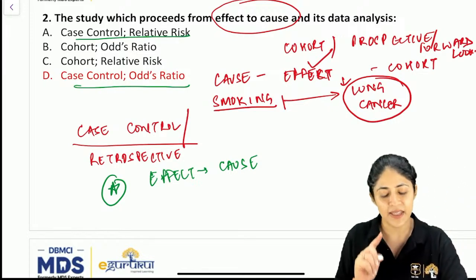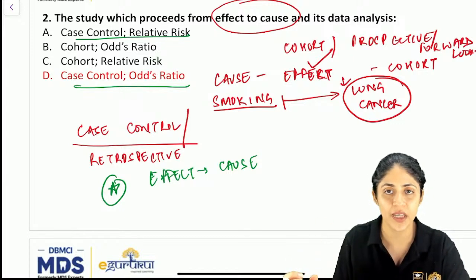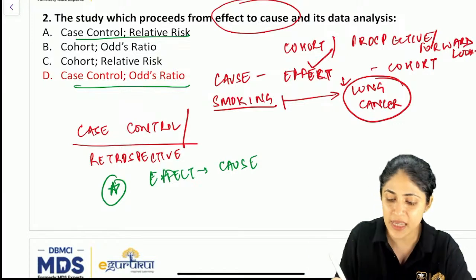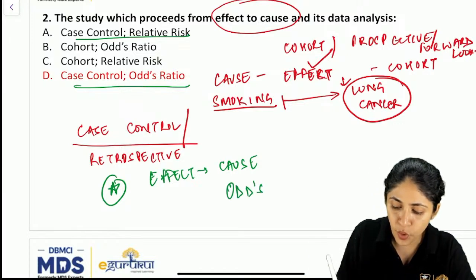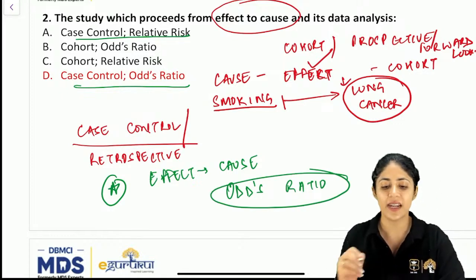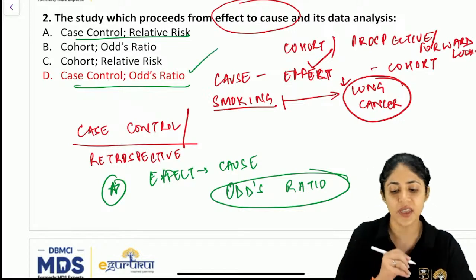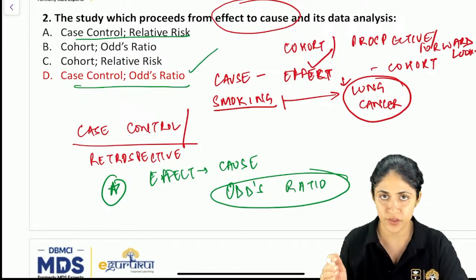Basically, the strength of the association in a case control study is evaluated with the help of odds ratio. We do not calculate relative risk in this. So this is the right answer, which is case control and the odds ratio.